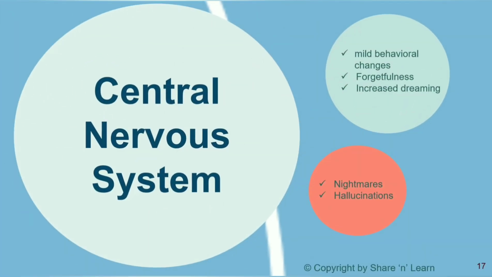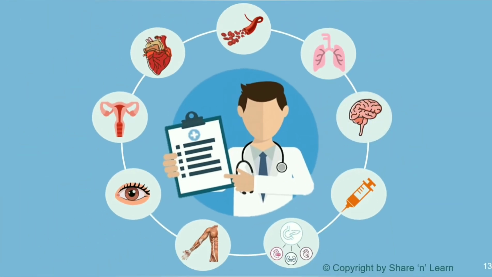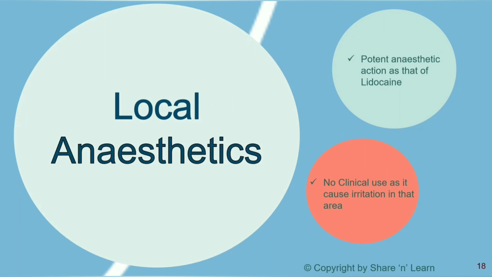Beta blockers produce mild effects on the central nervous system, which may include mild behavioral changes. There can be forgetfulness and increased dreaming. The adverse effects include nightmares and hallucinations. Beta antagonists are potent anesthetic agents, as potent as lidocaine, but they cannot be clinically used because they cause irritation of that area.